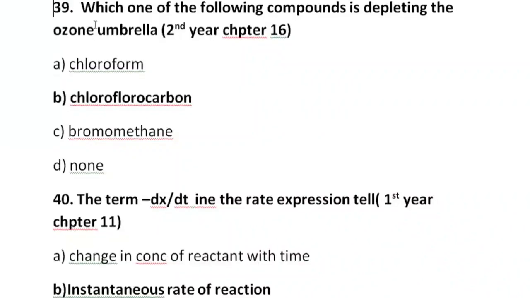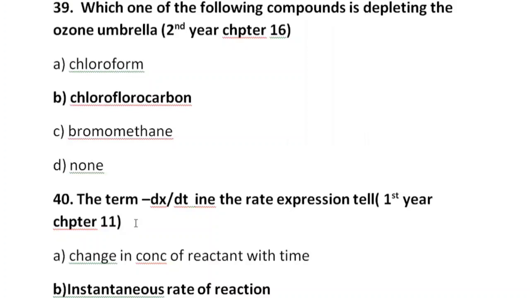39th MCQ is, which one of the following compounds is depleting the ozone umbrella? Chloroform, chlorofluorocarbon, bromomethane, none of these. B option is correct here, that is chlorofluorocarbons. These are the major compounds that are depleting the ozone layer in the upper atmosphere.